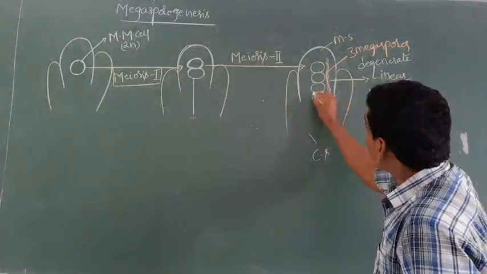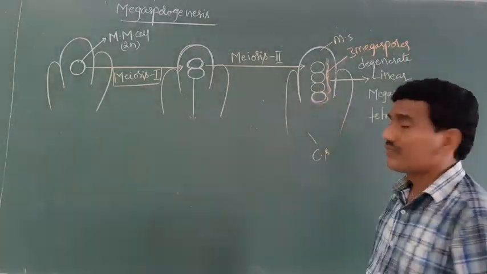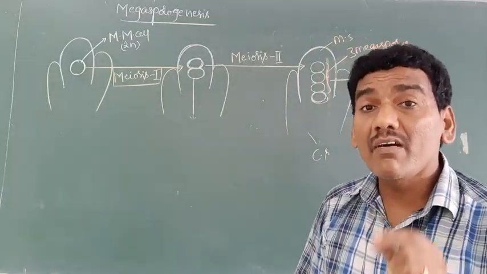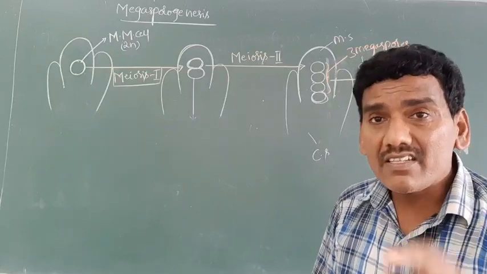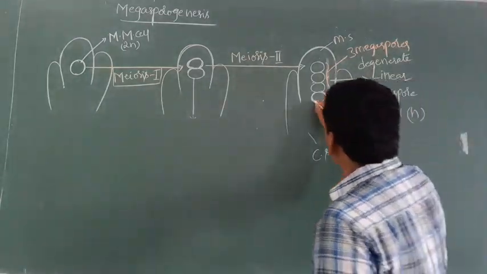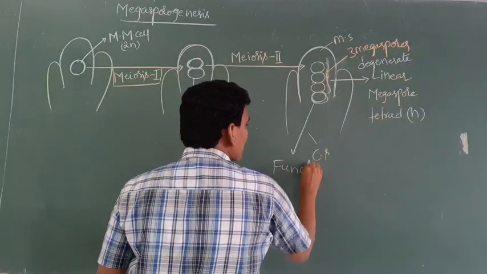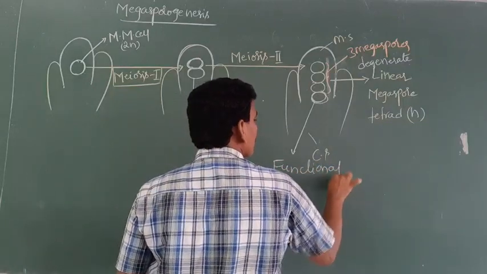The lower megaspore, especially the chalazal end megaspore, acts as the functional megaspore. This is the functional megaspore.